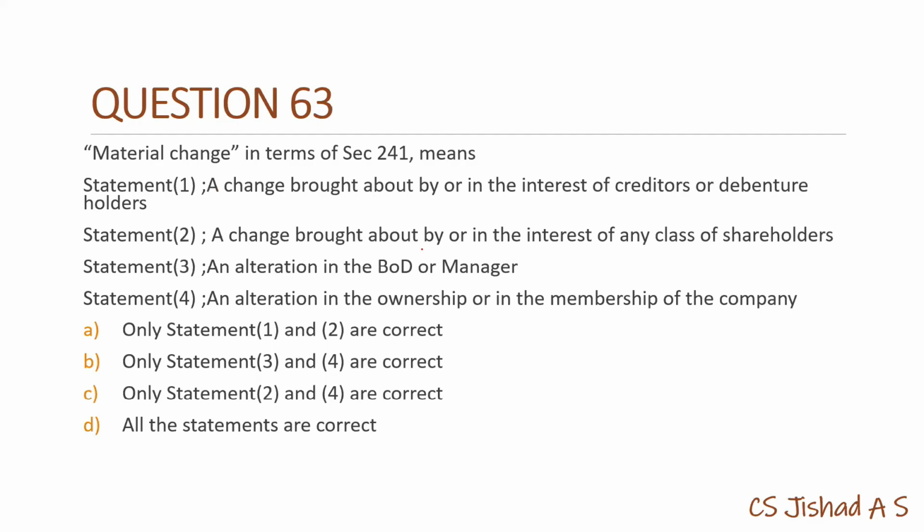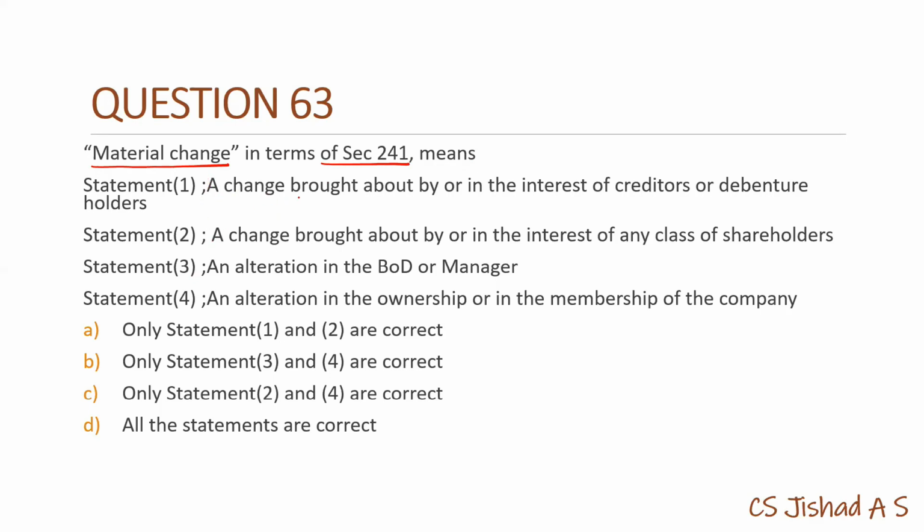Moving to question number 63. Material change in terms of section 241. So material change is one of the grounds for giving an application under section 241 to the tribunal, which is related to oppression and mismanagement. So there are 4 statements. Material change is connected to which of these statements, that we have to check.